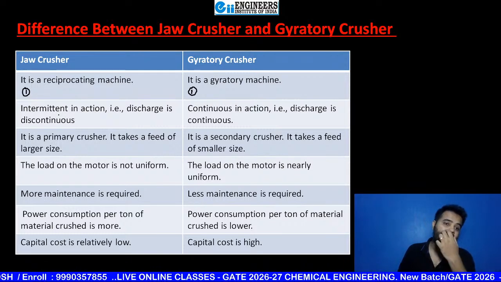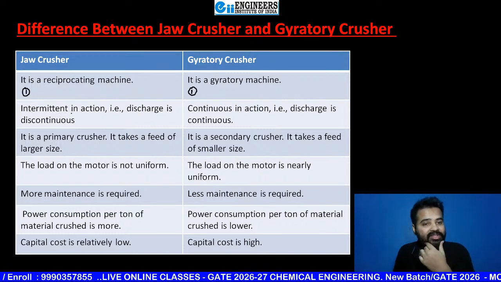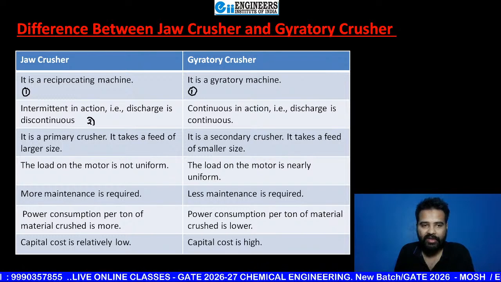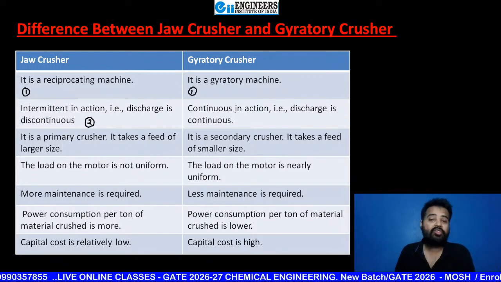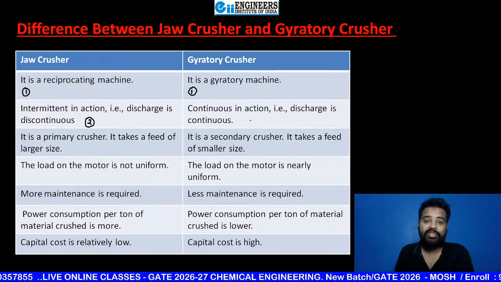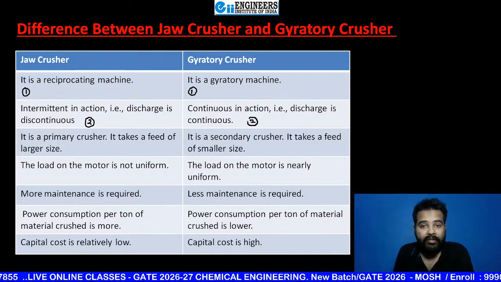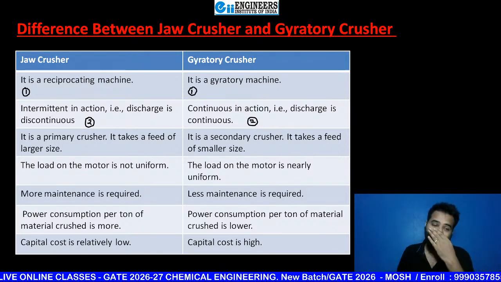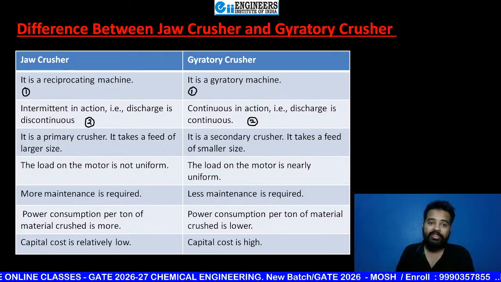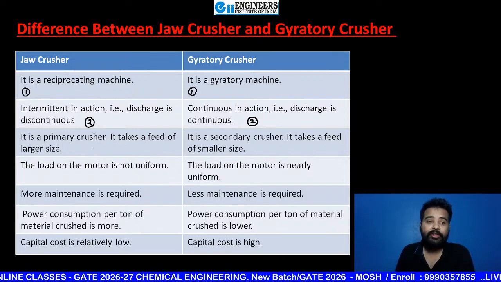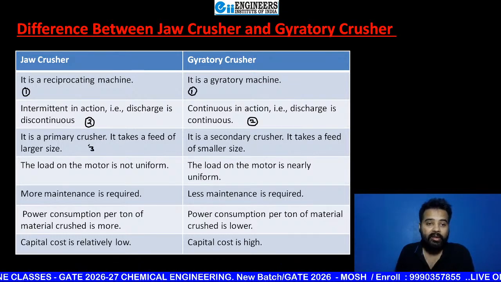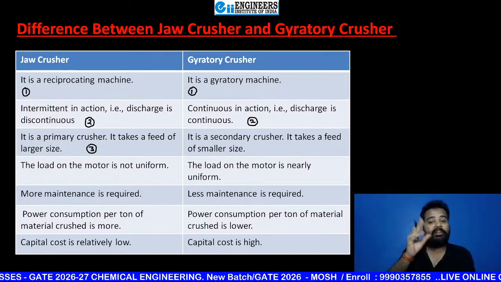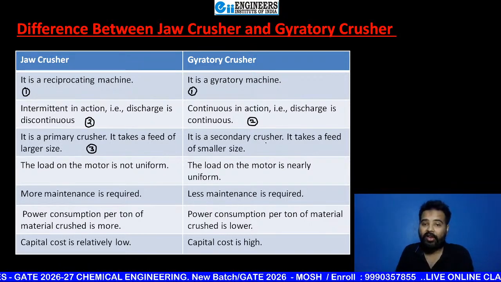Now, second point, intermittent in action, that is discharge is discontinuous. Here this is continuous in action, that is discharge is continuous. Now this is a primary crusher. Why? Because it takes a feed of larger size. But as I told you, from gyratory crusher you will also get fines, so it is a secondary crusher.